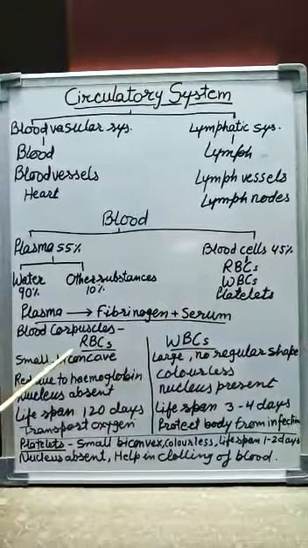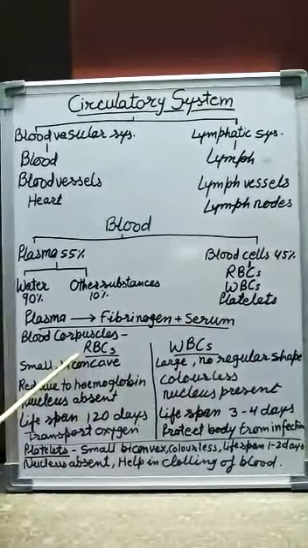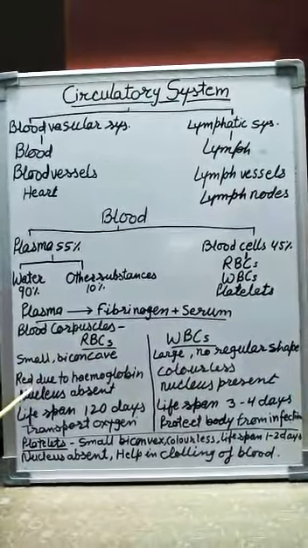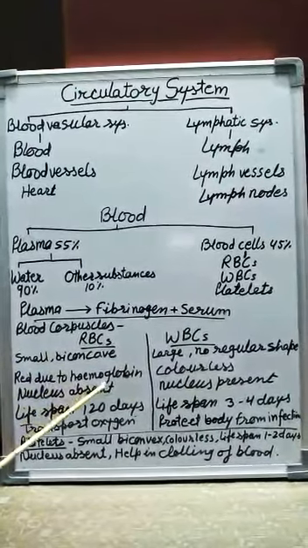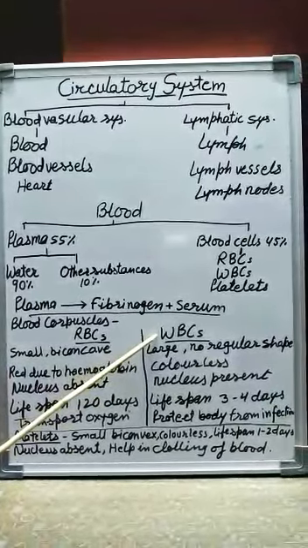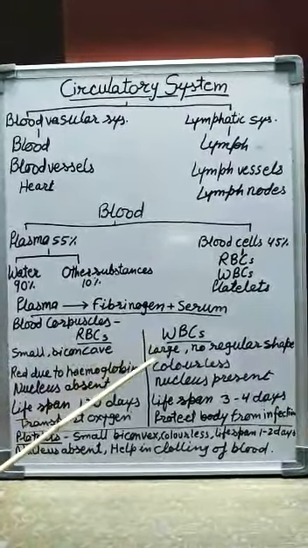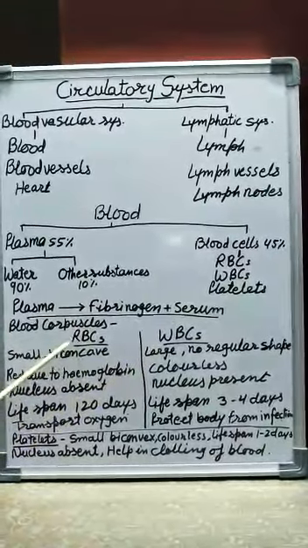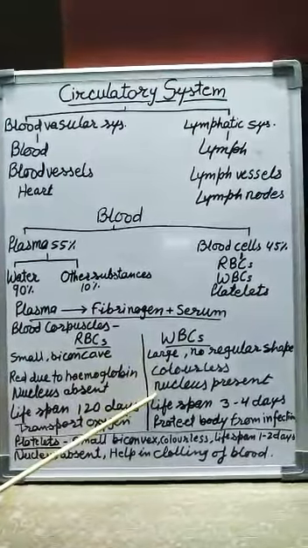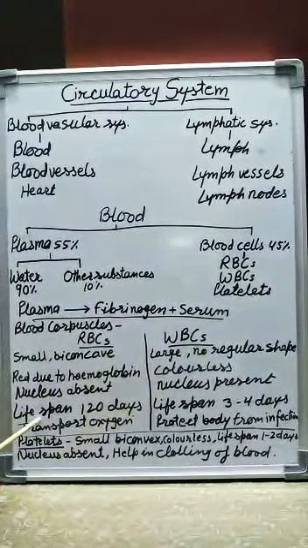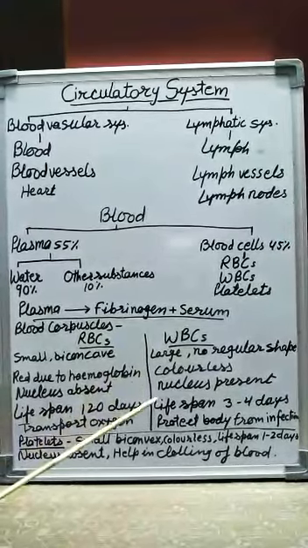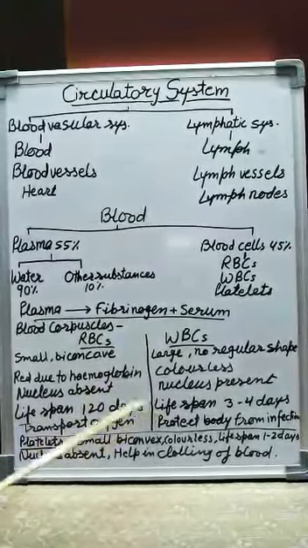RBCs are red in color due to the presence of the pigment hemoglobin. WBCs are colorless. In RBCs, nucleus is absent; in WBCs, nucleus is present. Lifespan of RBCs is 120 days and lifespan of WBCs is 3 to 4 days.